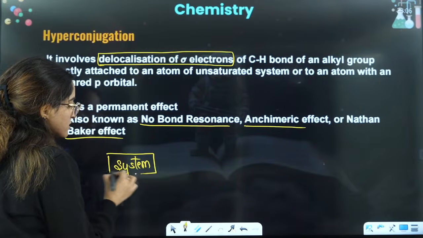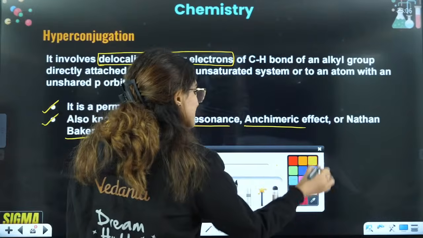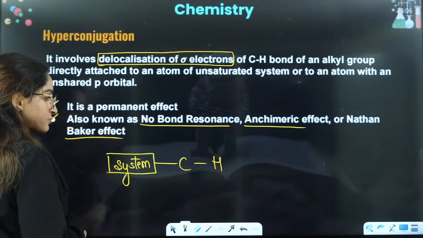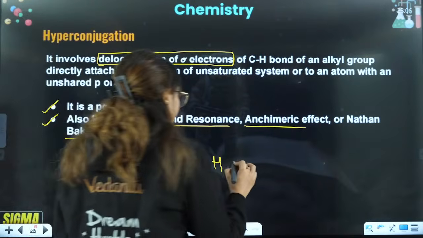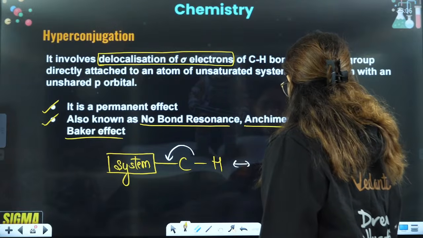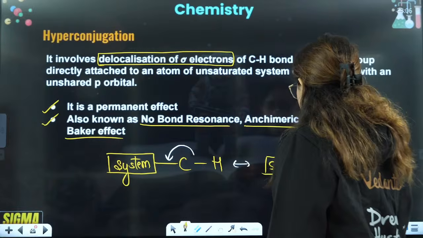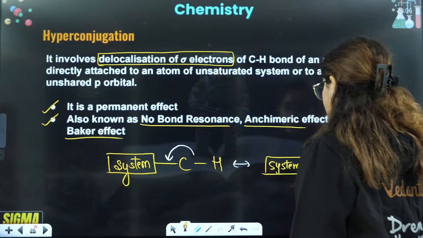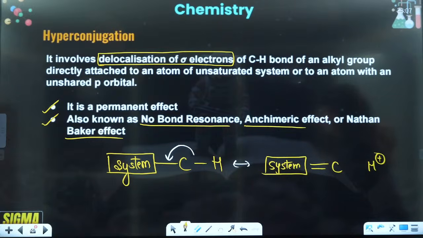When you have the attachment of C-H to the system, what exactly happens here? This bond shifts here, right? Under hyperconjugation, that system stays as it is, and here you have a double bond and this becomes H positive, right?